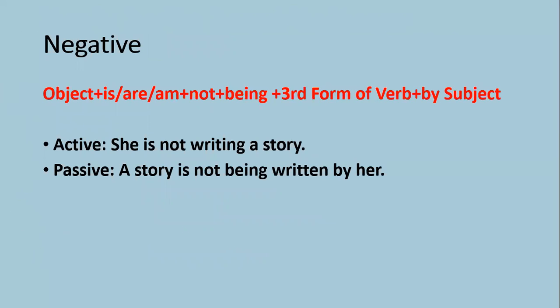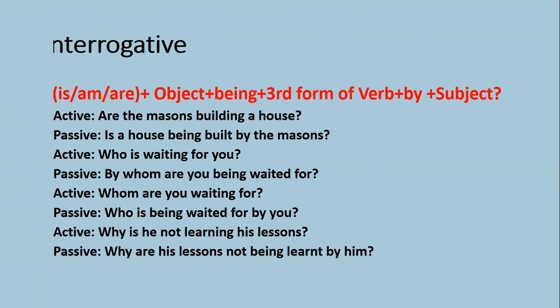For a negative sentence in passive voice, the object plus is, am, are plus not being plus the third form of the verb, by subject. She is not writing a story. A story is not being written by her. As I told you before, she will change into her in passive voice. For interrogative sentences, the helping verb is, am, are will come at the start of the sentence, plus object plus being plus the third form of the verb, by subject.